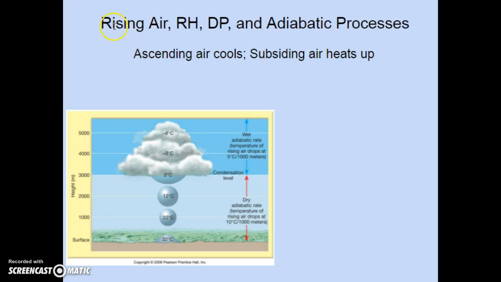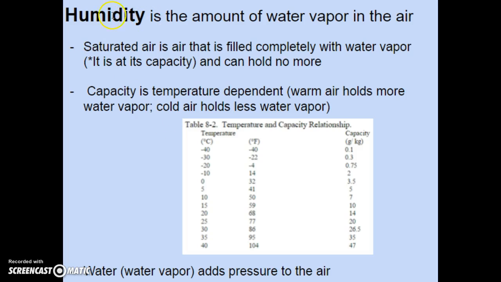All right, this lecture is going to communicate rising air, relative humidity, dew point, and how it applies to adiabatic processes. So when we talk about adiabatics, we're going to be saying that ascending air, air that's rising vertically, is going to be cooling, and therefore air that's subsiding or moving downward is going to be heating up. So let's start with a review of what we know.